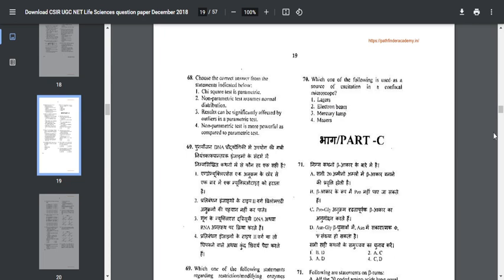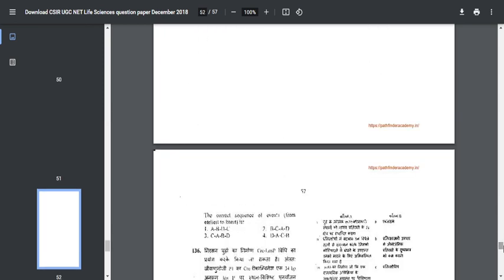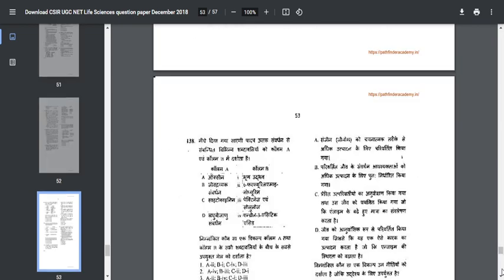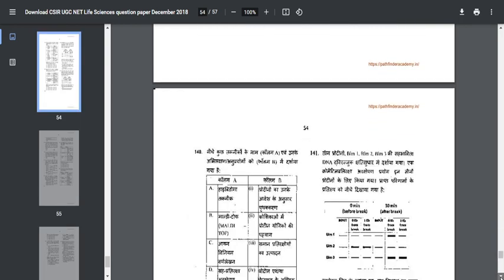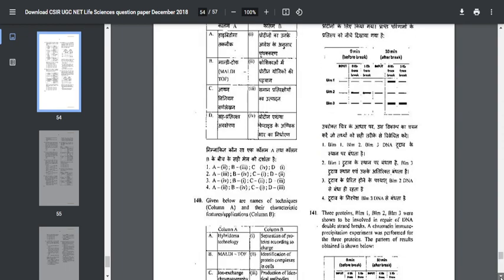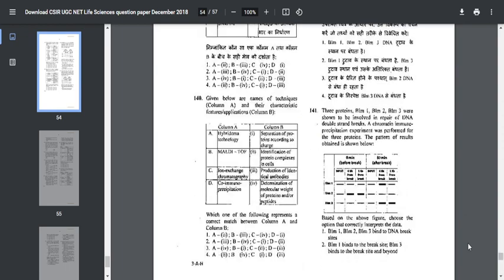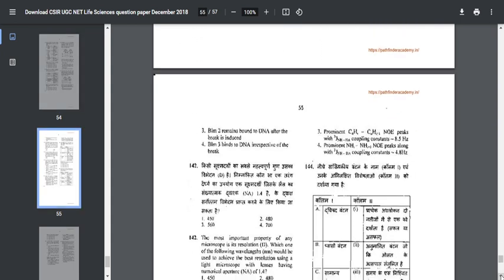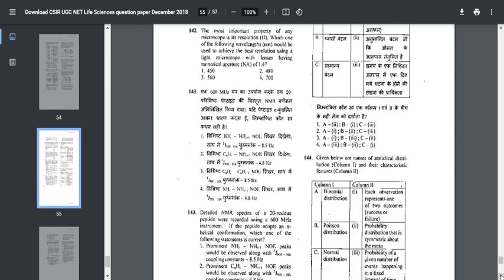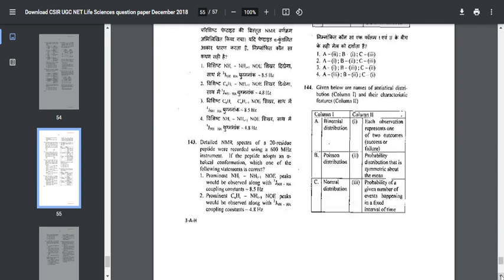And the next important tip is that many people are targeting developmental biology, biochemistry, plant physiology, that is system physiology, thinking that many questions have been asked only from those units, and many don't know about this particular last unit, friends. But you know, from CSIR, from this particular unit, many questions are repeatedly asked. You need to understand what questions have been repeatedly asked. Like if you take the small d of and all, at least one question will come under the small d of. Likewise, you need to work on what questions have been asked, and instead of preparing only for some other unit like biochemistry, side by side you can parallelly prepare for this particular unit.